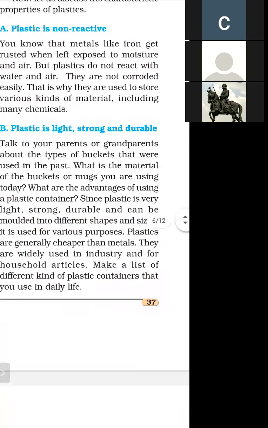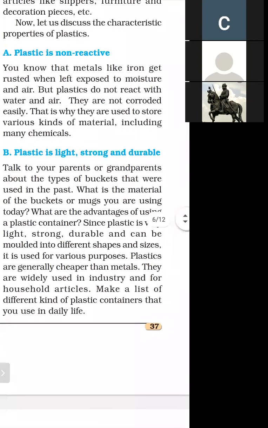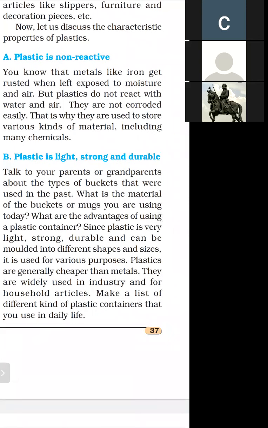We use plastic containers for putting salt and sugar, and these are the different kinds of plastic containers that we use in daily life. The first property of plastic is that it is non-reactive, meaning it does not react with water and air. The next property is that plastic is light, strong and durable.